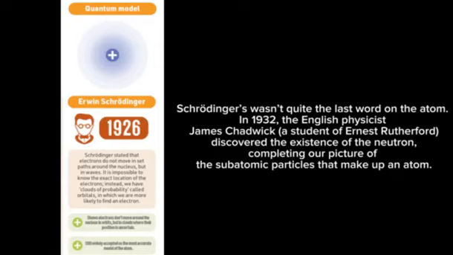In 1932, the English physicist James Chadwick, a student of Ernest Rutherford, discovered the existence of the neutron, completing our picture of the subatomic particles that make up an atom. At this juncture, we will review the atomic structure.